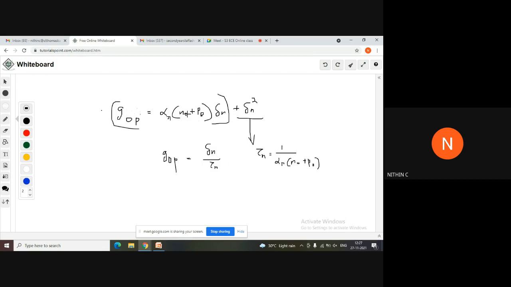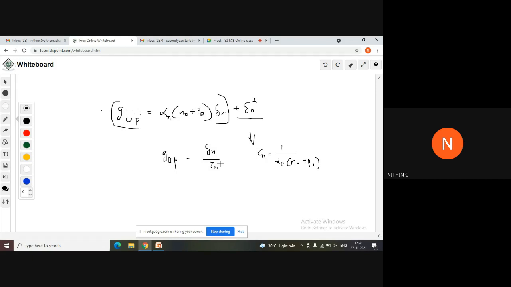1 by alpha r into n0 plus p0, I am taking it as tau n. So you can further change this expression as G of p is equal to delta n by tau n, where tau n is called the carrier lifetime. Tau is generally called the carrier lifetime, and since it is mentioned as tau n, it is the carrier lifetime of electrons.